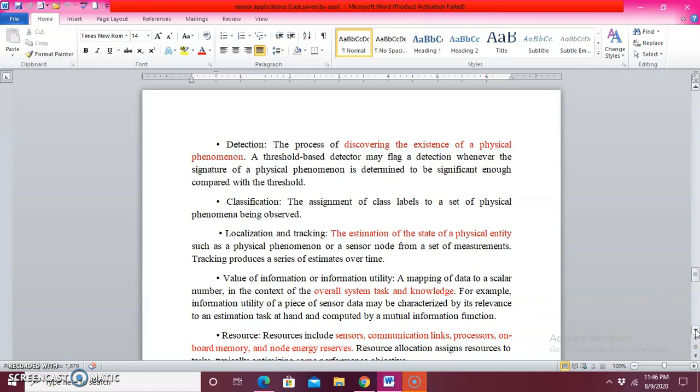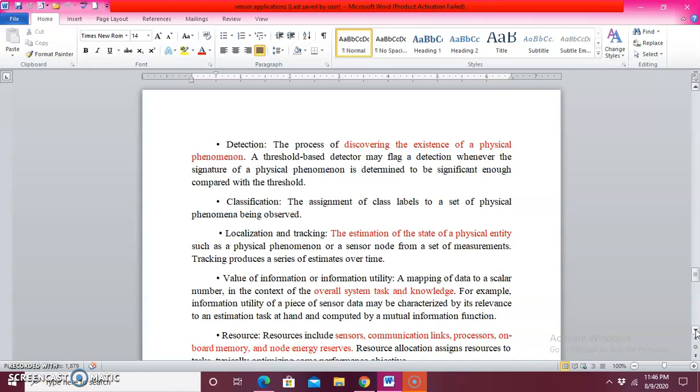Then localization and tracking. Localization means the location, the position. Tracking means identifying in which location the problem occurs. So it is called the estimation of the state of a physical entity. That is how the localization and the tracking work.